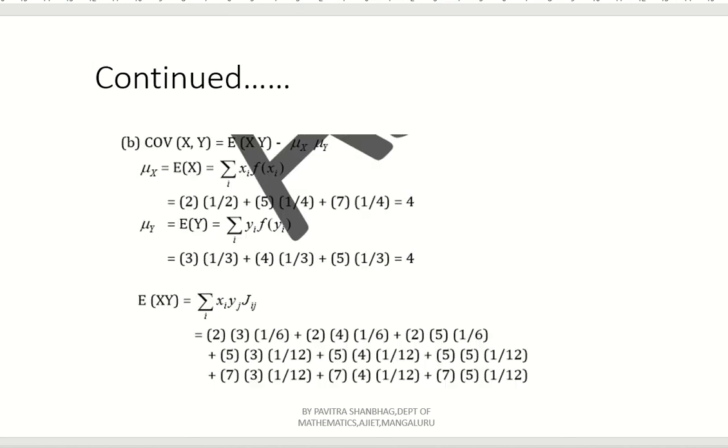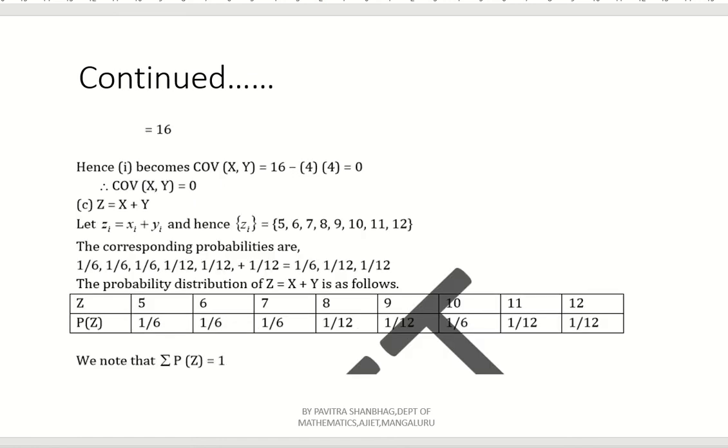Now, if you apply here, x3, y1, that is 7 into 3 into 1 by 12 plus x3, y2, that is 7 into 4 into 1 by 12 plus x3, y3, that is 7 into 5 into 1 by 12. Now, if you simplify, what you will get? Its answer is 16. Okay, you can check it.